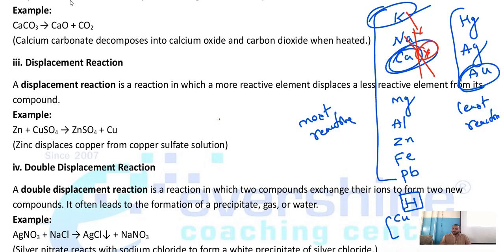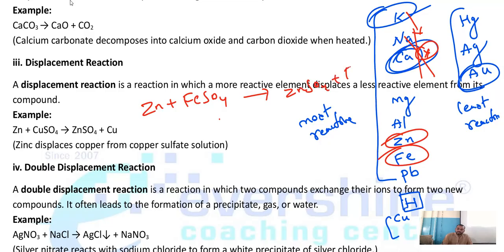One more example, let me say zinc and iron. Can zinc break the relationship of iron? Yes, sir. Zinc can break the relationship of iron. For example, Zn plus FeSO4 gives ZnSO4 plus Fe is possible, or Fe plus ZnSO4 gives FeSO4 plus Zn is possible.